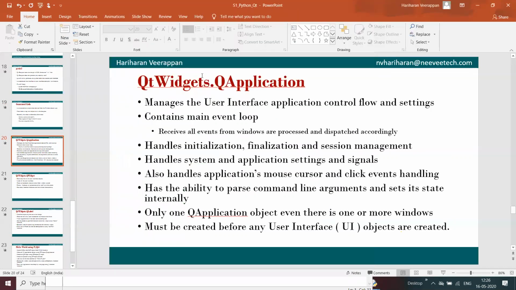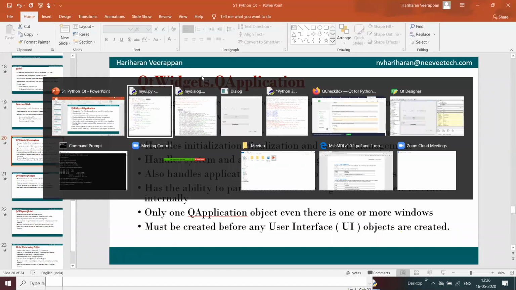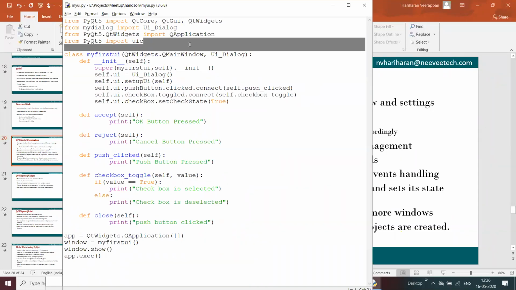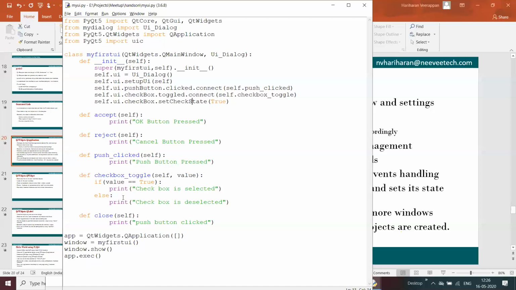Basically QtWidgets.QApplication manages the user interface application control flow and settings, and once the application gets executed, it enters into the main event loop. It receives all the events, processes and dispatches them accordingly. For example, here we have that myui.py file, and our control goes up to this, and app.exec gets executed.